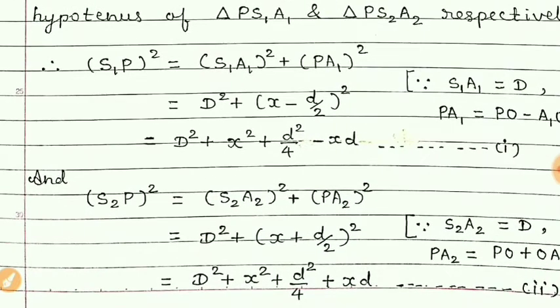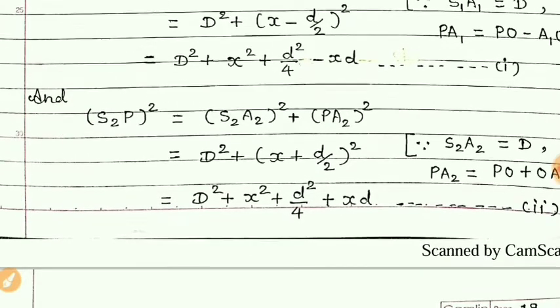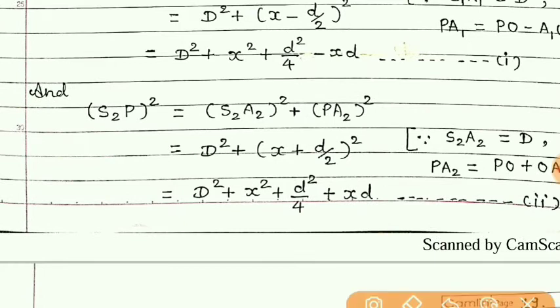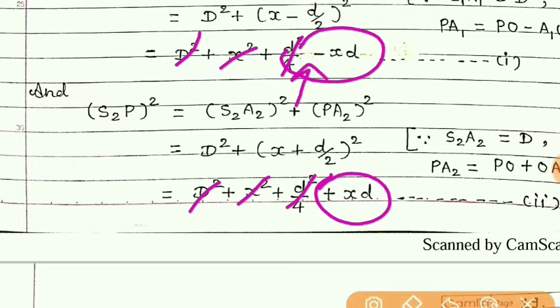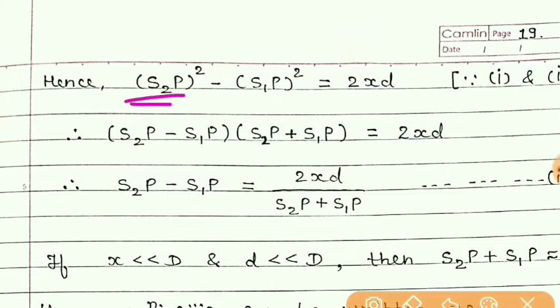Now taking the difference of equation 2 and 1, that is S2P square minus S1P square. So what will happen? This D square will cancel, x square will cancel, this d square by 4 will cancel, and this minus this, already it is minus, and so minus into minus will become plus. So xd plus xd will be 2xd. S2P square minus S1P square is equal to 2xd.